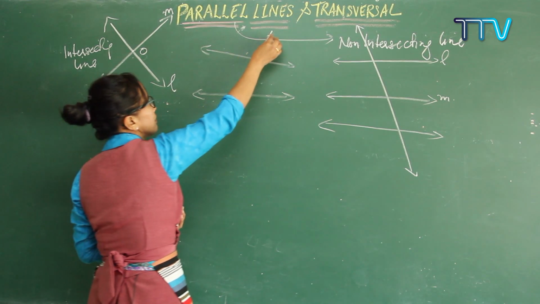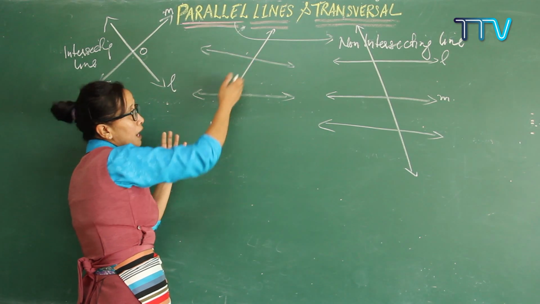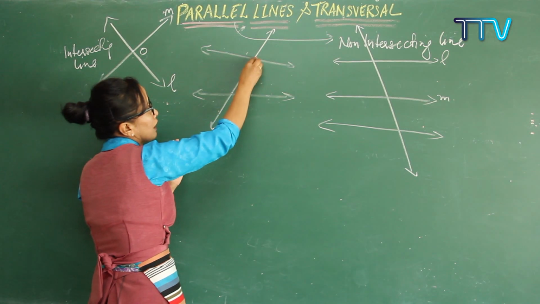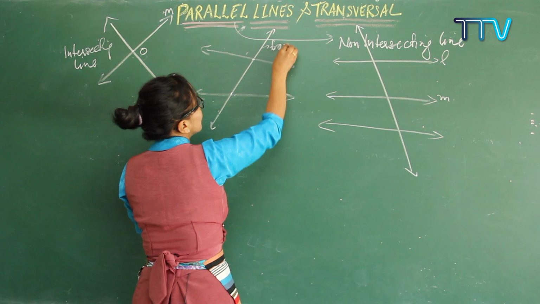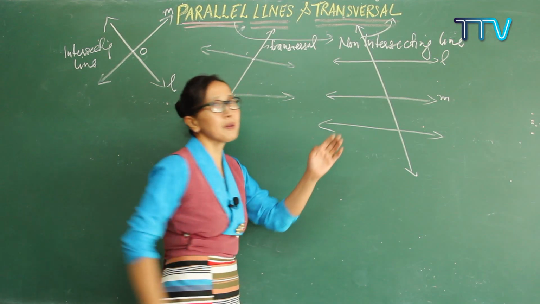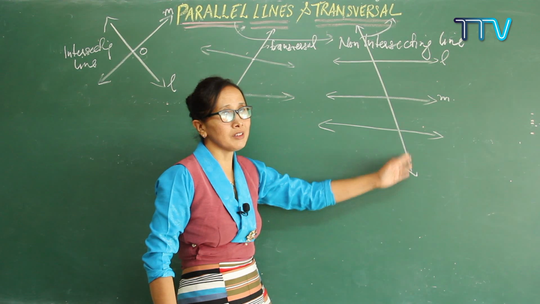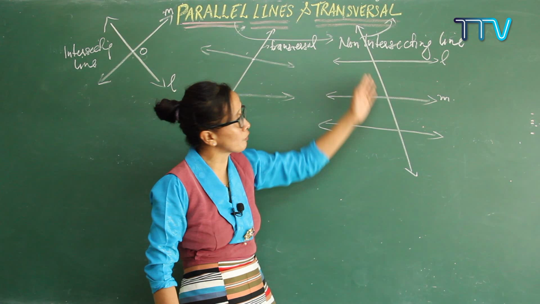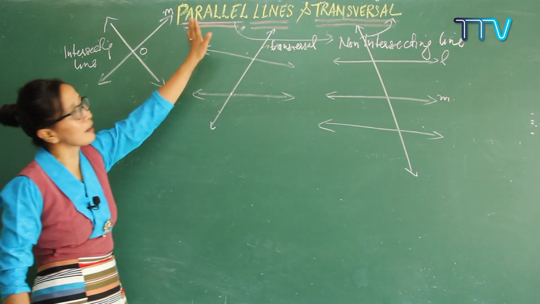Why? Because a transversal means that your line is intersecting two or more lines at different or distinct points. Do you get it clear? So this is called a transversal, and this is also called a transversal. Why? Because this line is passing through or intersecting three different points, three different lines. So these are called transversals. Do you get it? Transversals and parallel lines clear?